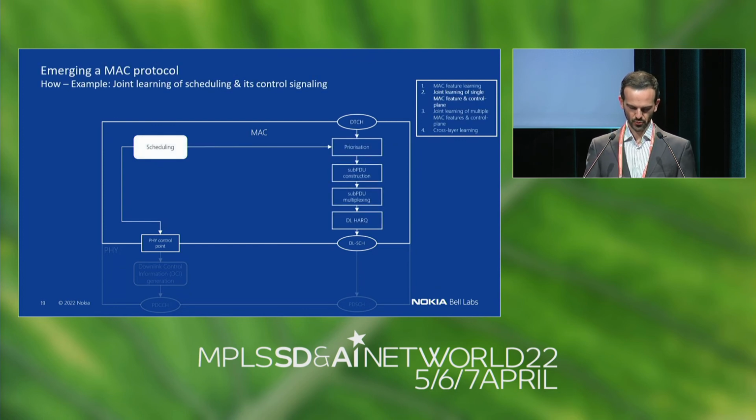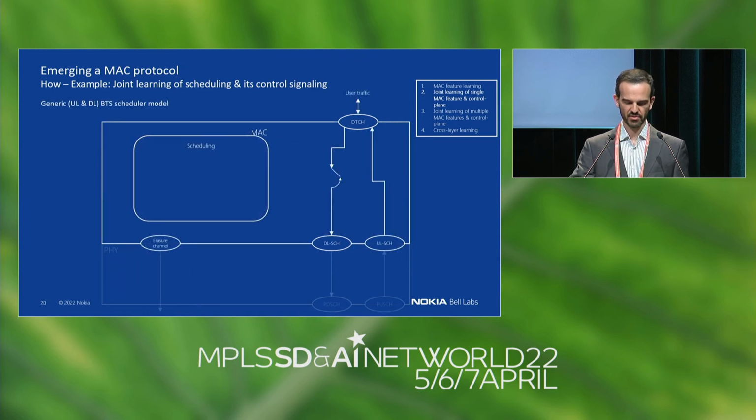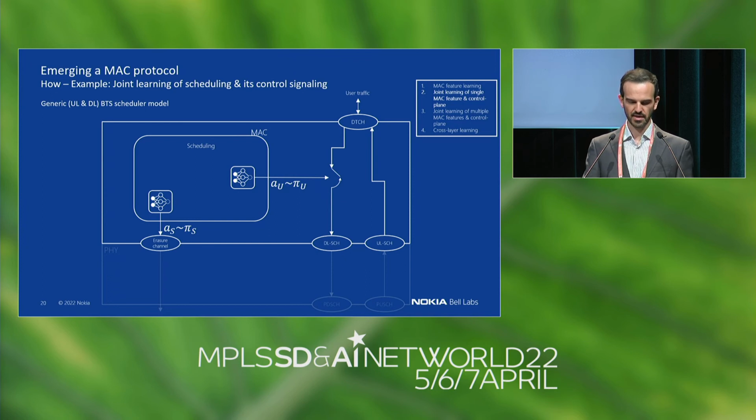Okay, so how do we do this? How do we train a protocol? Here, just for simplicity, I'm focusing on one MAC feature, which is scheduling. And we want to learn this feature together with its associated control plane. What we do is model this MAC feature as a reinforcement learning agent with two action spaces. This agent has a downlink signaling action space plus a user plane action space, and it also has access to observations. These are contextual information that is available at the base station side, things like the RRC state of the UEs, the mobility configuration, the history of past cells, and so on. And the training task is to learn how to map those observations to the optimal actions.